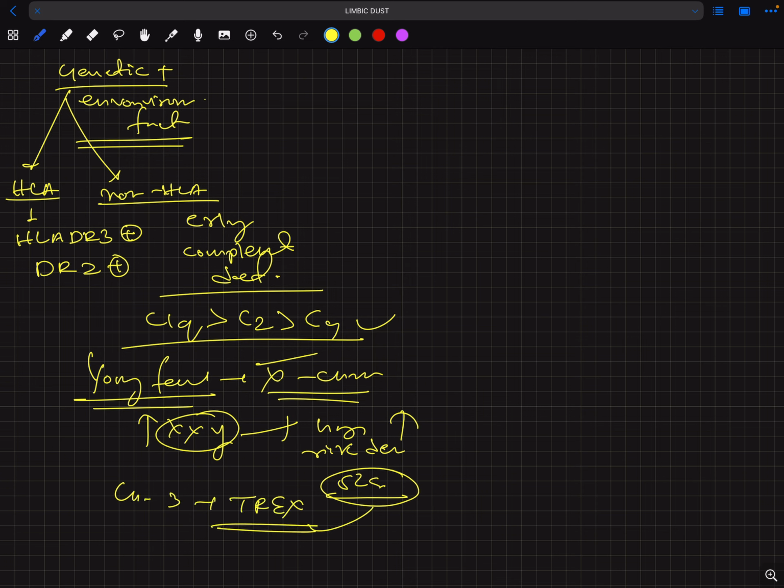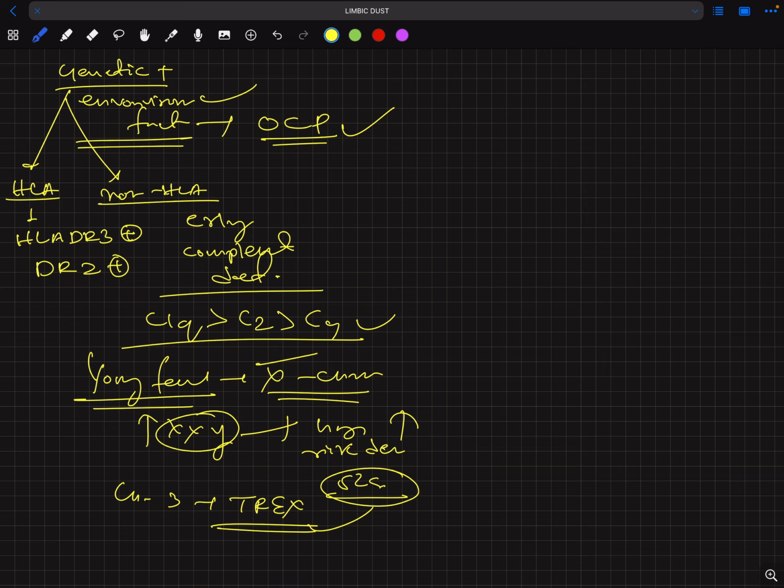So what are the environmental factors that lead to SLE? The environmental factors are oral contraceptive pills. Suppose a female has genetic factors, or her genetics is prone to SLE, and she takes oral contraceptive pills, then she is at a very high risk of developing SLE.